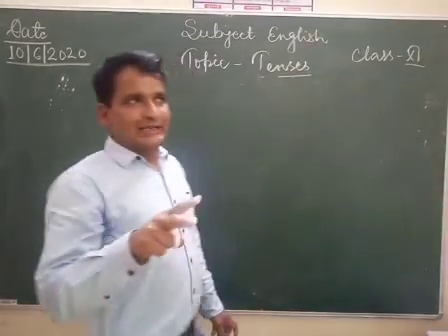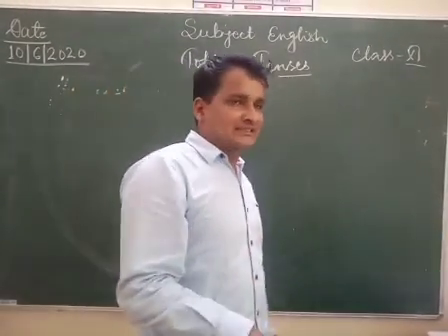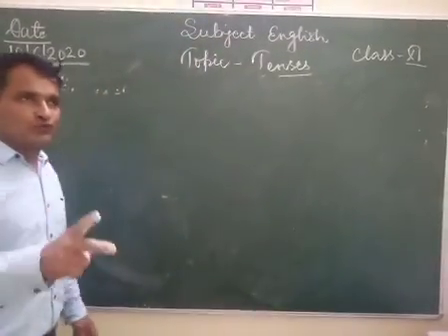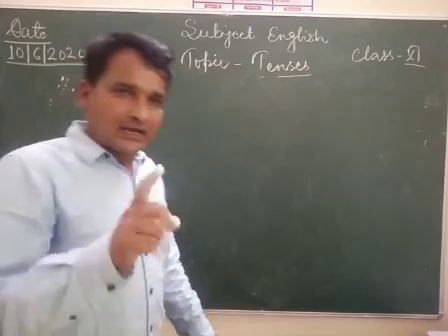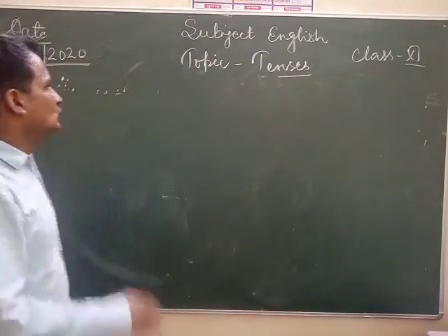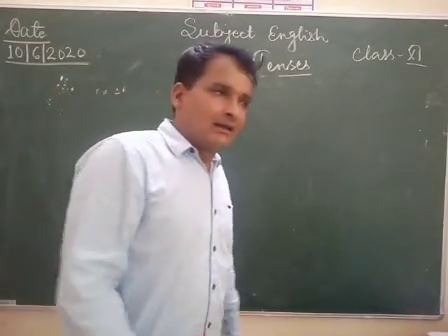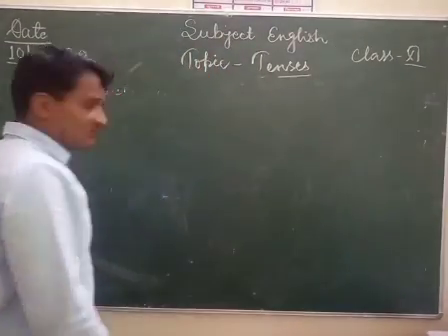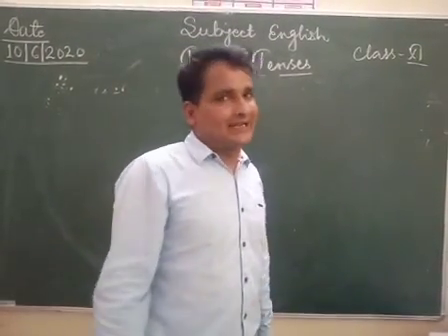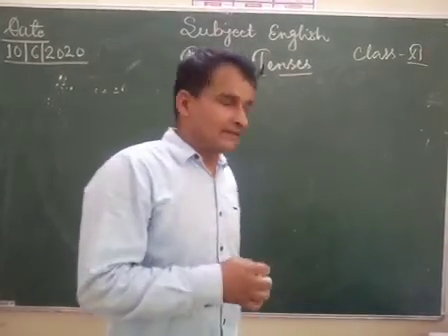So there are only three main tenses: present tense, past tense, then future tense. Every tense has four forms: indefinite, continuous, perfect and perfect continuous. So the total number of tenses in English grammar is 12. We will discuss present indefinite tense. What is the identity of present indefinite tense?